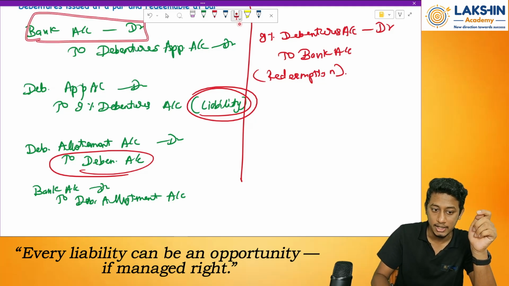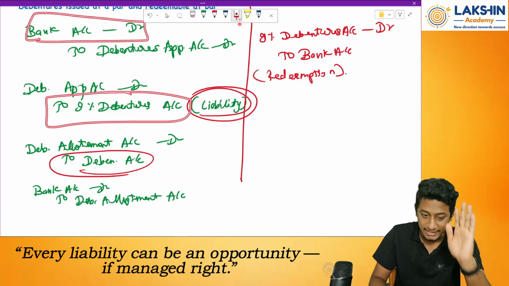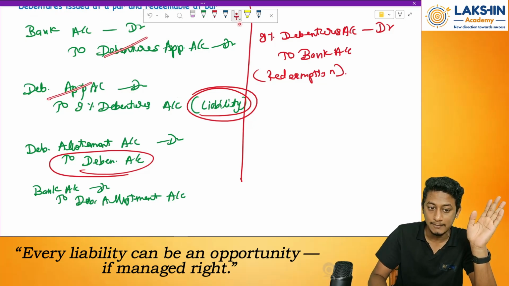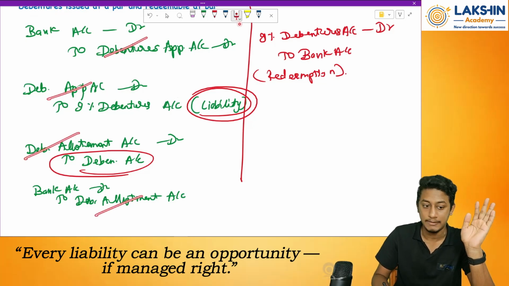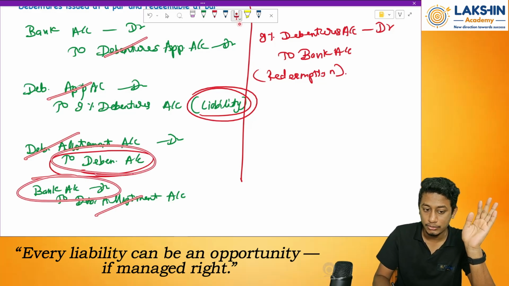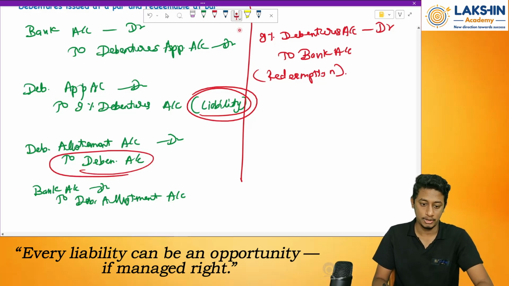Bank account debited to 9% debentures account. That's it, that's what I'm doing over here. I'm just cancelling off the application entry and the allotment entry. So the entry will be bank account debited to debentures account. That's it. Clear? Okay. Let's see.